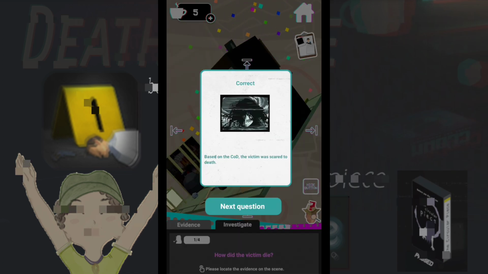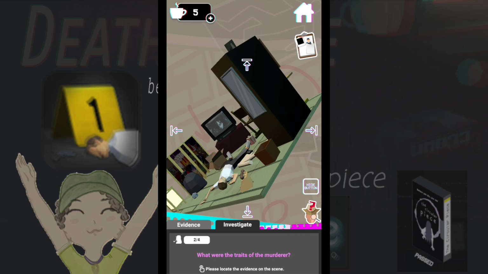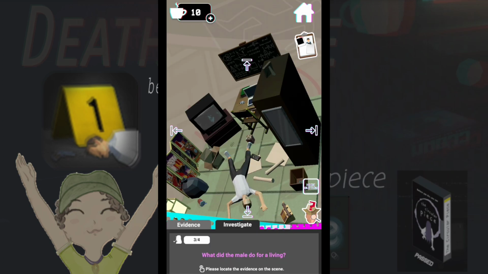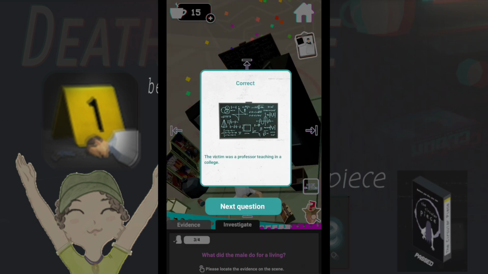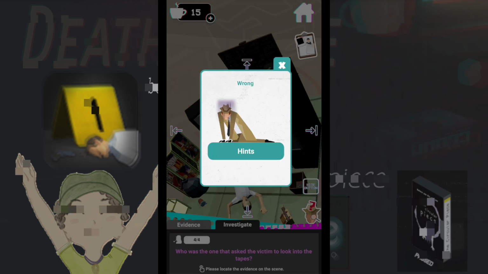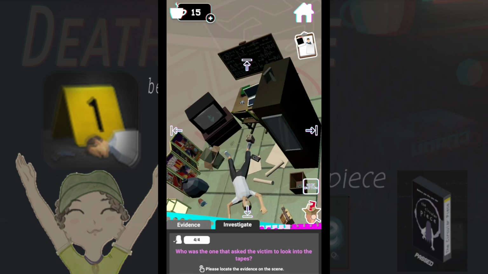Correct. Based on the COD, the victim was scared to death. COD probably means cause of death. Murderer traits. Prankster, lol. Correct. Judging from the weird scratch mark on the ground, the murderer was not a human being. For a living. Teaching. The blackboard. Correct. The victim was a professor, teaching in a college. The one who gave the tape. The phone. No. Who sent the box?